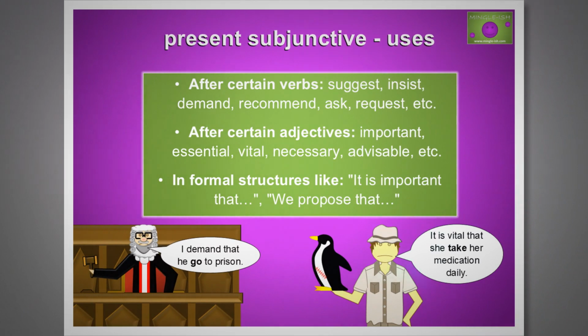The present subjunctive is used after certain verbs like suggest, insist, demand, recommend, ask, and request. After certain adjectives like important, essential, vital, necessary, and advisable, and in formal structures like it is important that, we propose that.